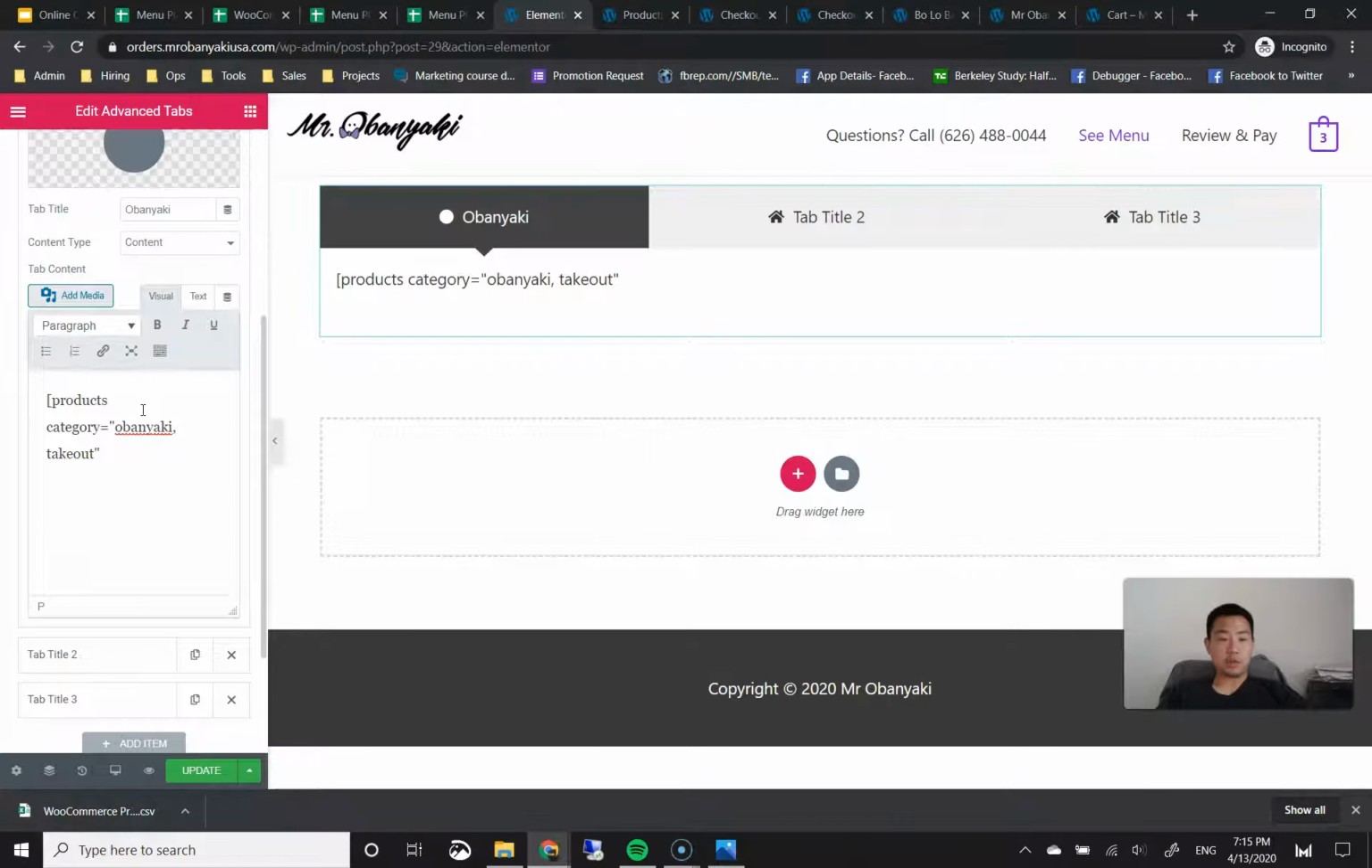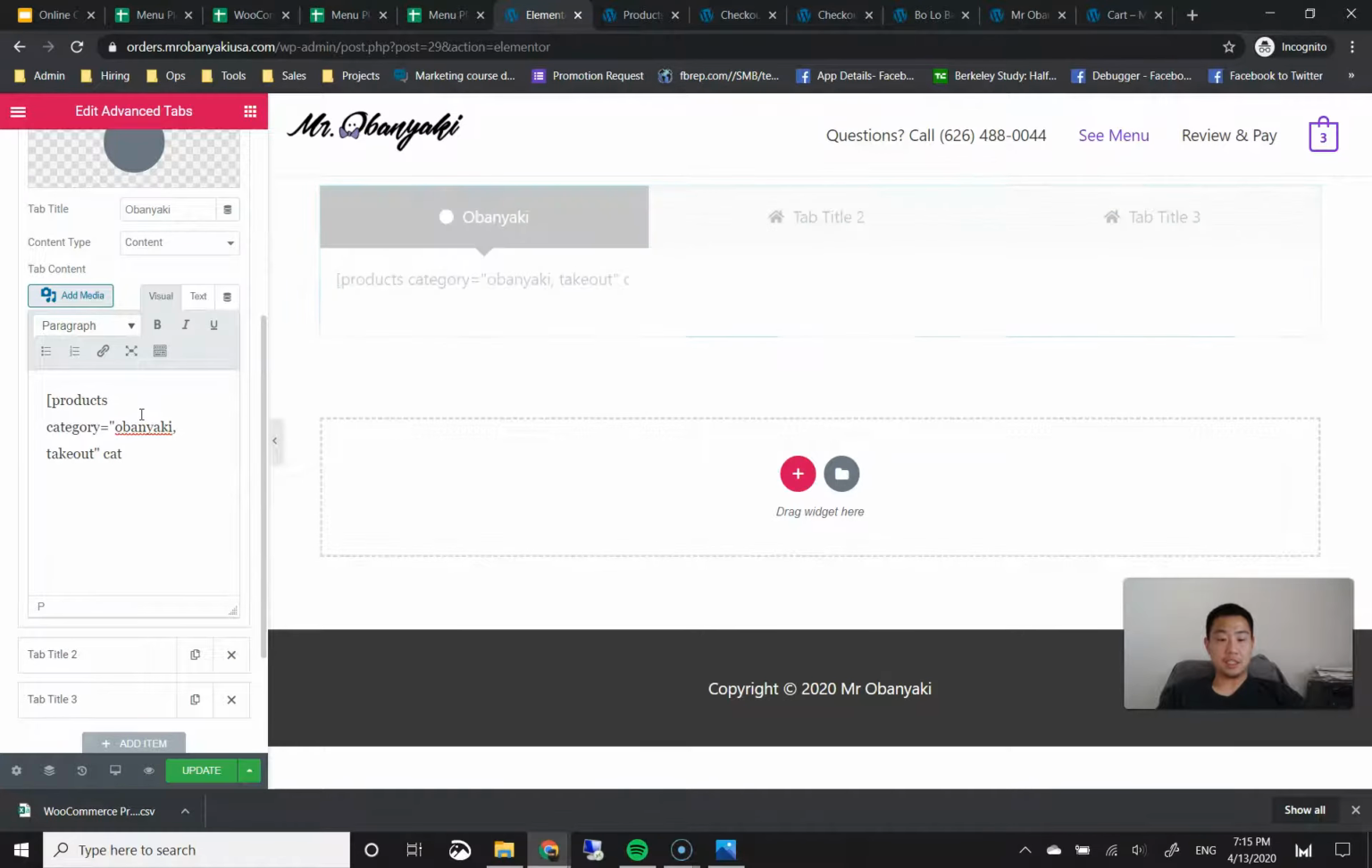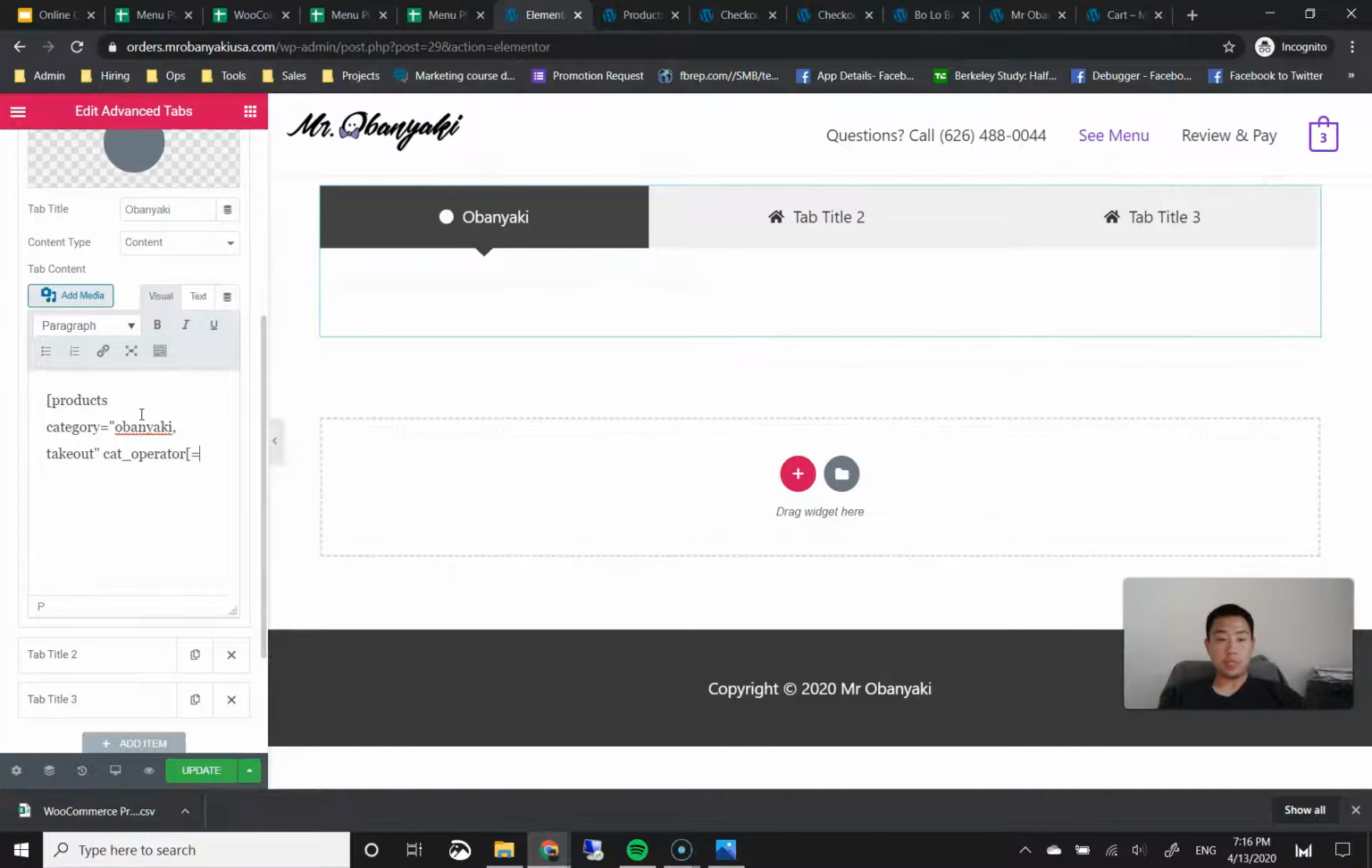Then I'm going to do one more space, and then I'm going to put in cat, C-A-T, underscore, operator, put an equal sign, open quotes, put A-N-D for and in caps, end the quotes, and end the brackets.